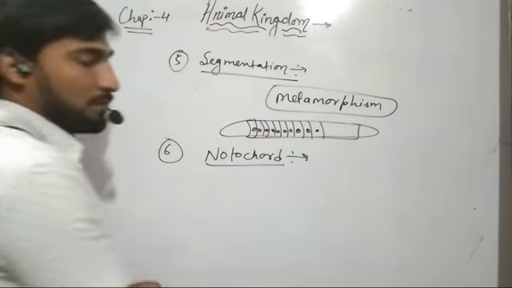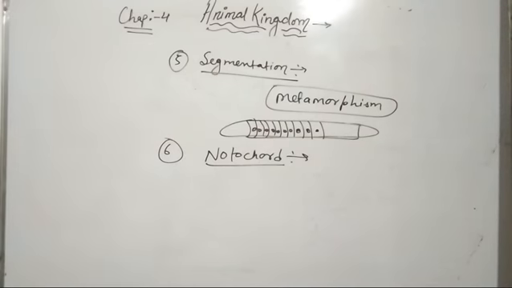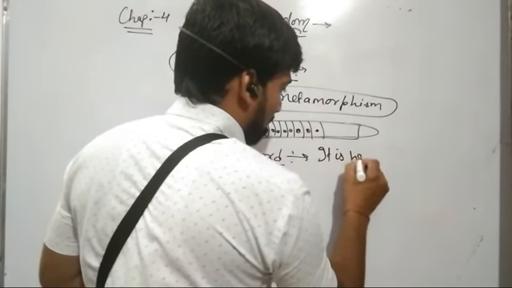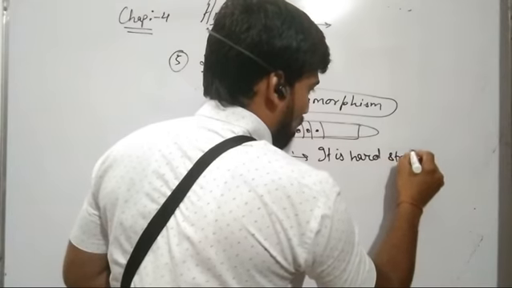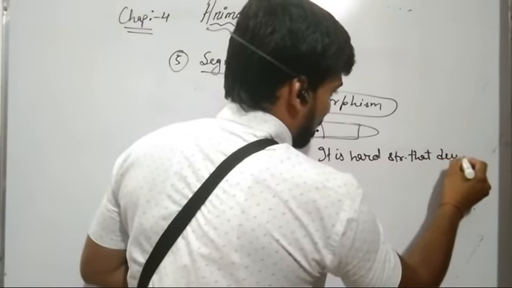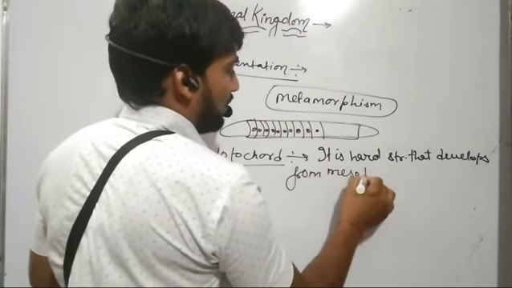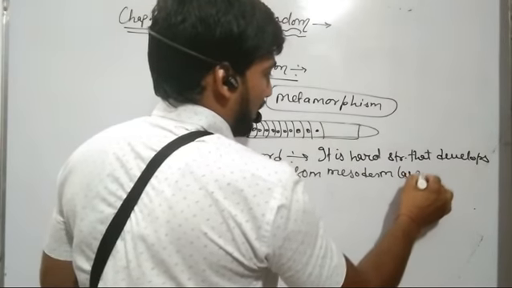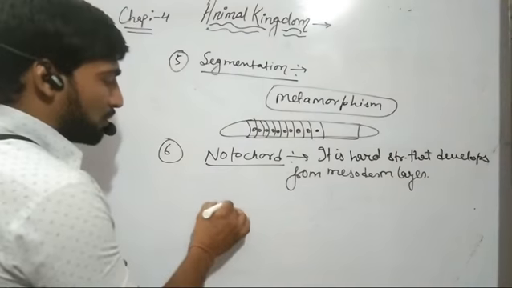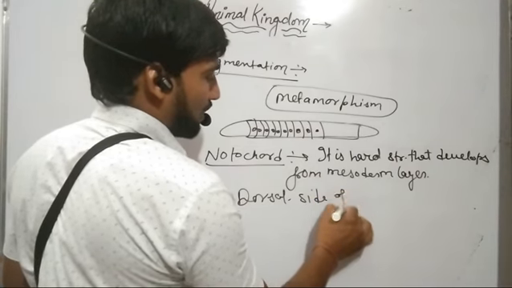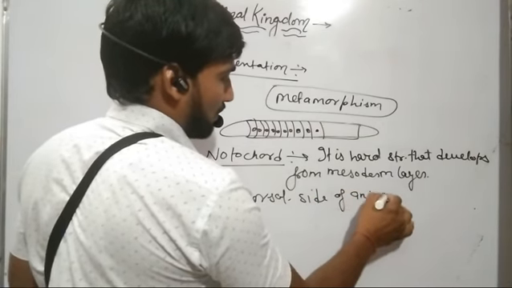Notochord is a hard structure that develops from the mesoderm layer, and it develops on the dorsal side of the animal body.